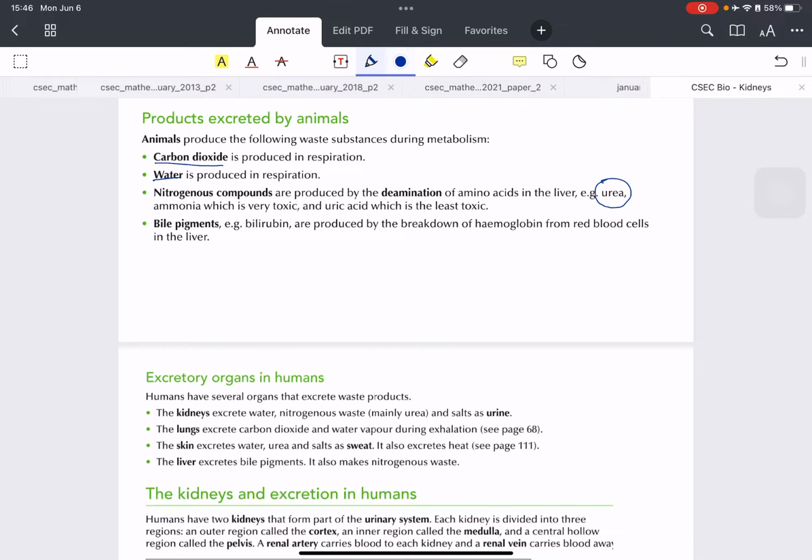It is very, very toxic. That is why people with chronic kidney disease need something called dialysis, which we will talk about later on in the class. And finally, we have bile pigments such as bilirubin. They are produced by the breakdown of the hemoglobin in red blood cells, and these are excreted in the urine and feces.